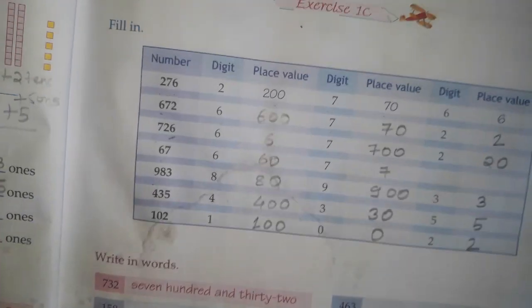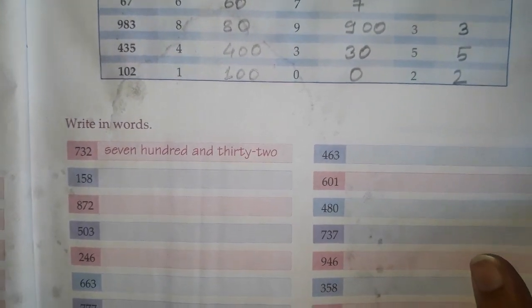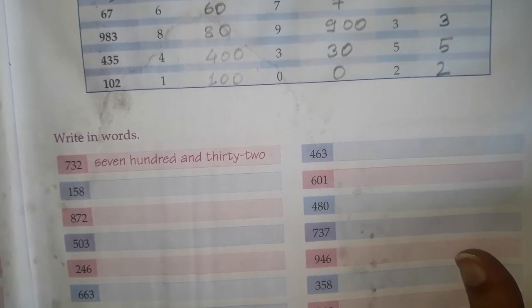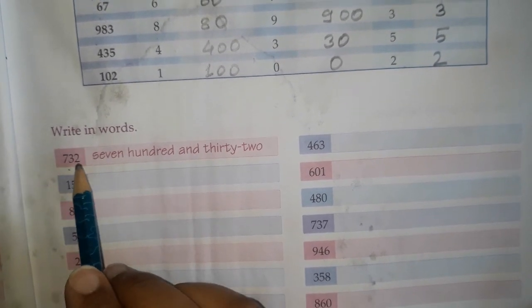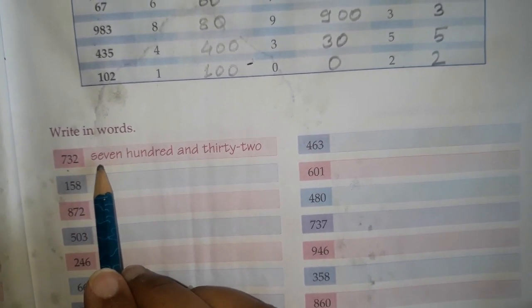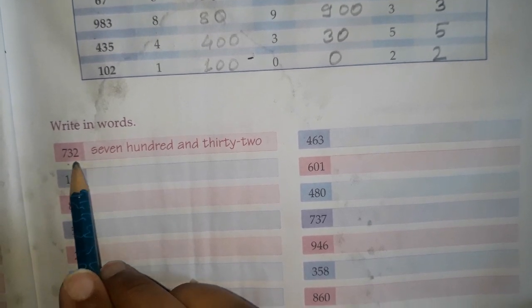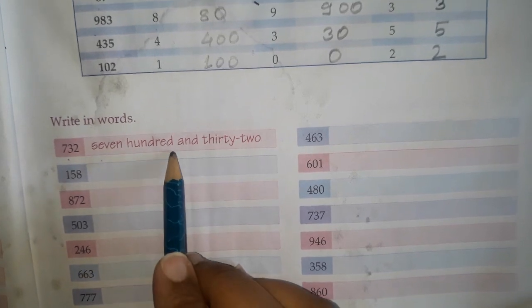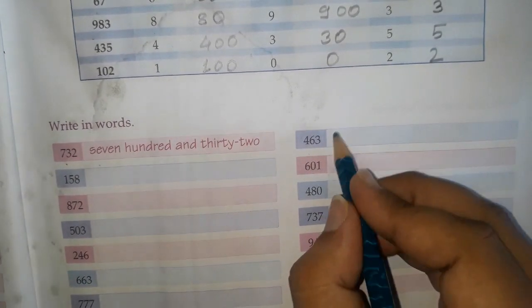Okay. Next question is about write in words. We have to write the numbers in words. We have to write their names. First question they have solved for us. 732. We have to write the names of the numbers given. Next number is 463. We have to write its name.